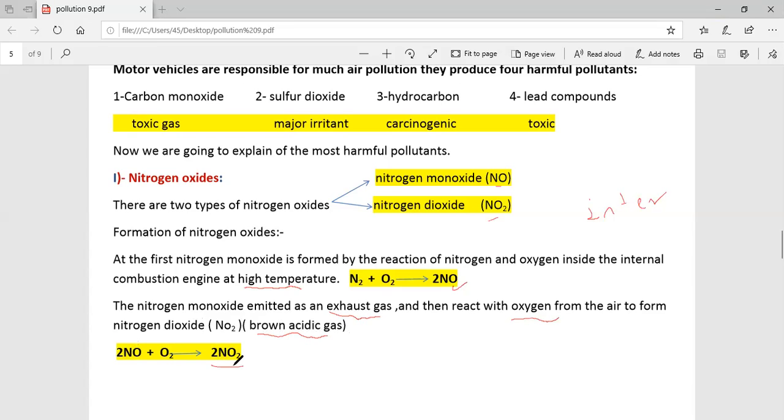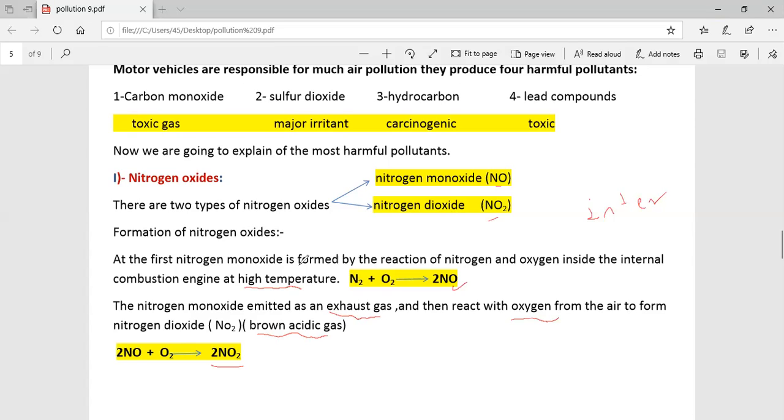Again, the first pollutant here is nitrogen oxide. There are two types: nitrogen monoxide and nitrogen dioxide. Nitrogen monoxide forms from the reaction between nitrogen and oxygen in the motor vehicle engine.